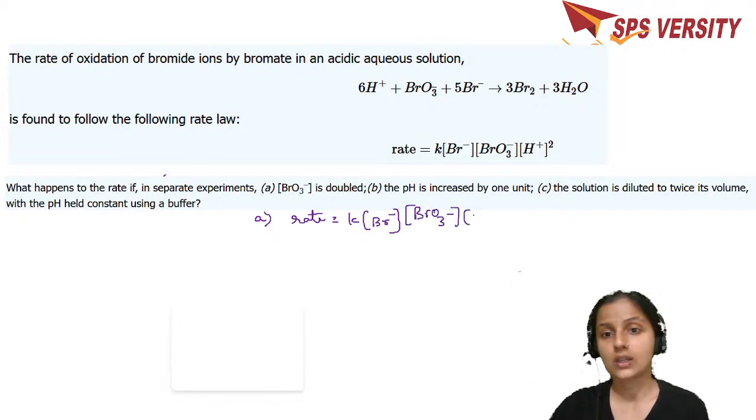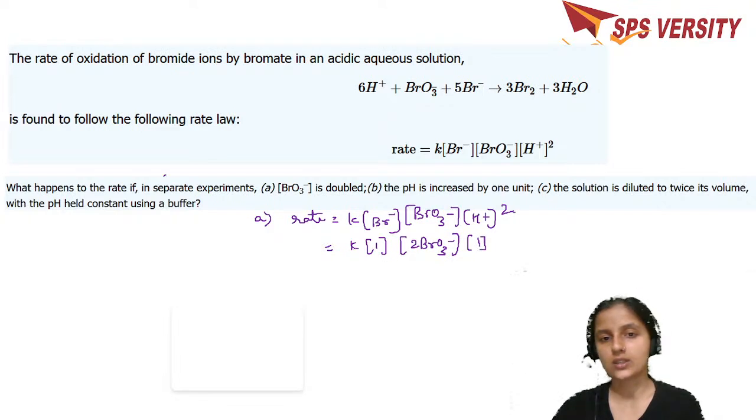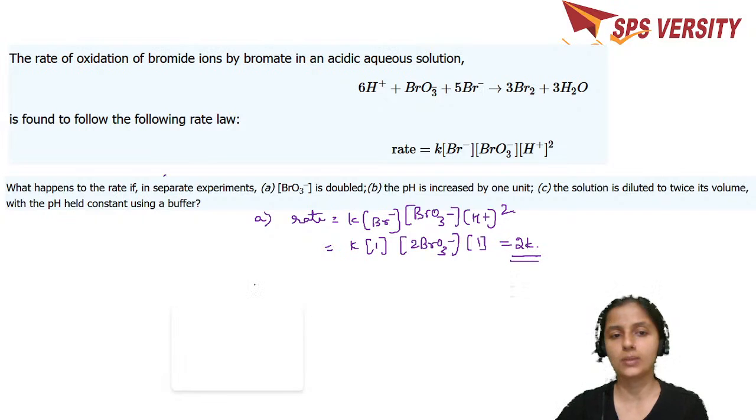This is experimentally determined one, H plus square. So the question A, if the concentration of BrO3 is doubled, K remains the same, 1 remains, 2 BrO3 minus into, again it's 1. Because their concentration doesn't change, it becomes 2K. Previously it was just K, now it is 2K, the rate doubles.